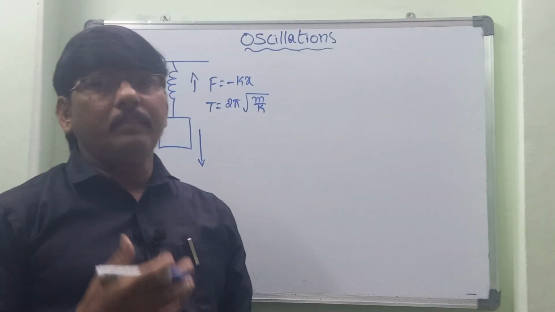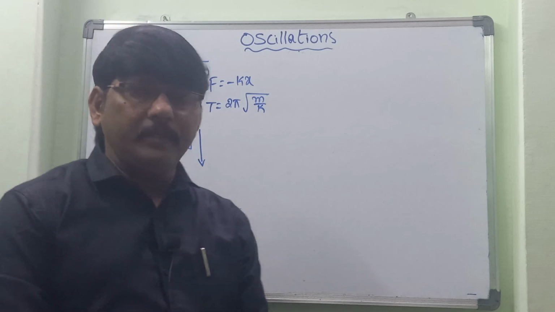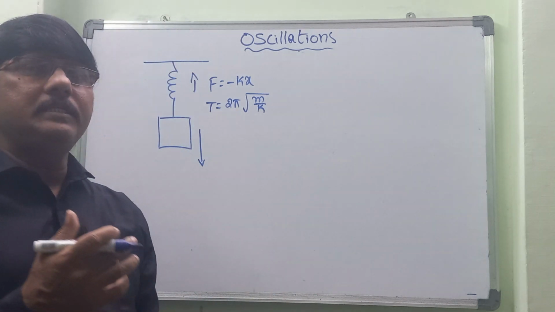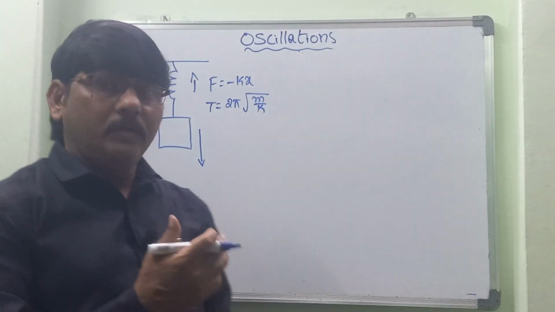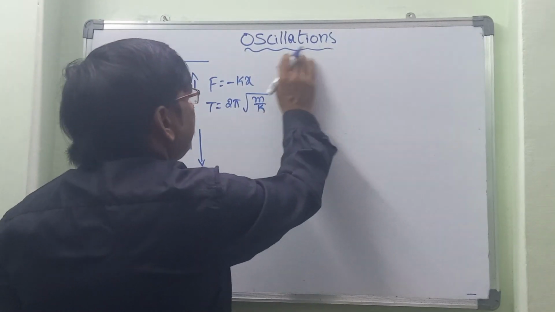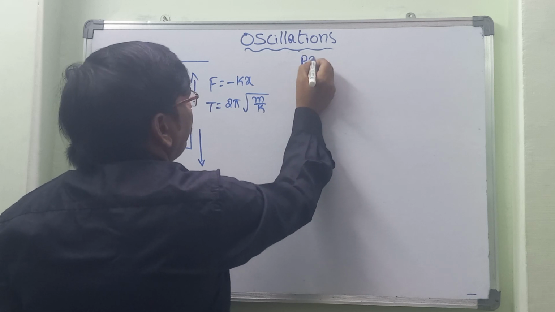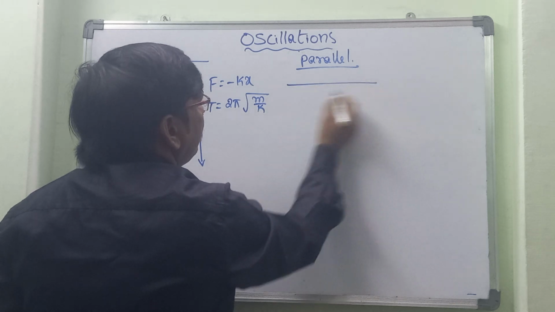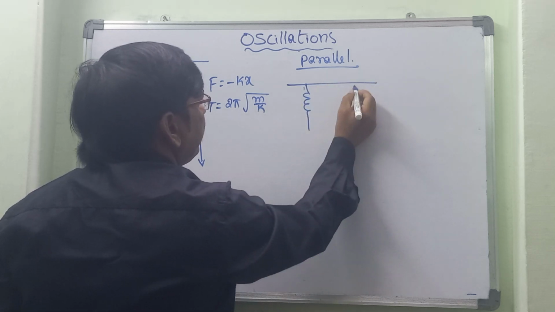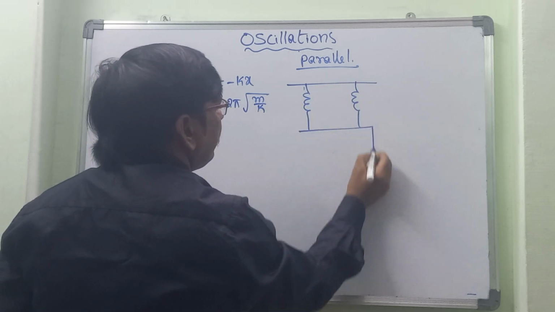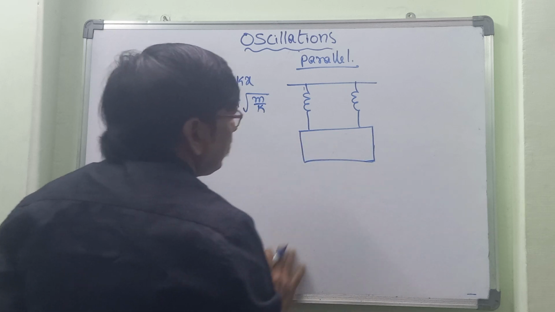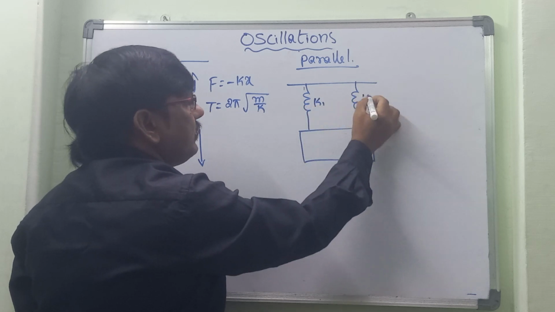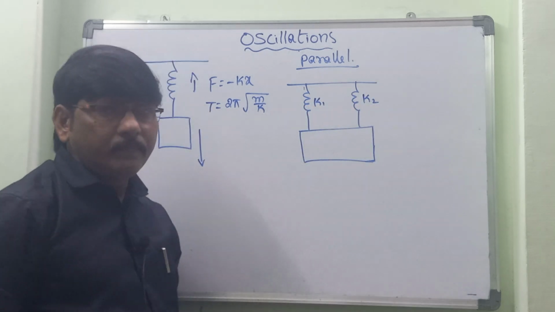When we connect springs in series or in parallel, how much is the resultant constant? Now we will see. Once the springs are connected in parallel, how will that be? Let us take two springs, and this is one object. These two springs have constants K1 and K2.